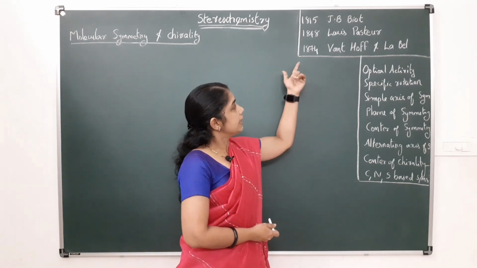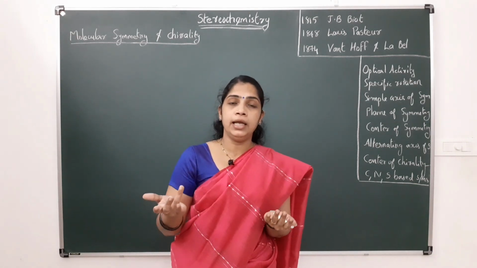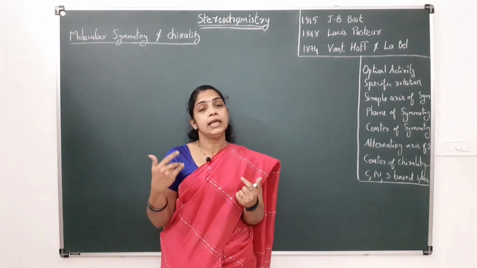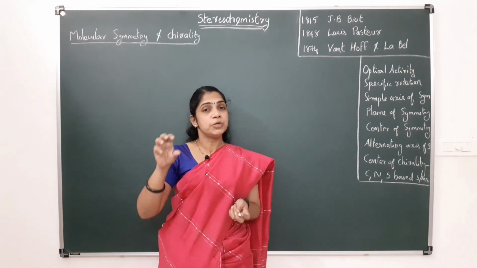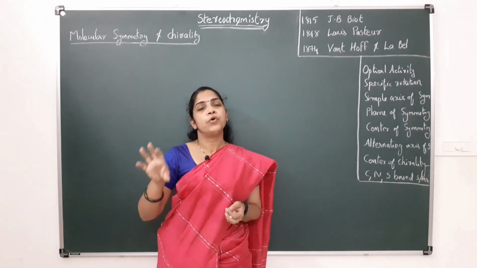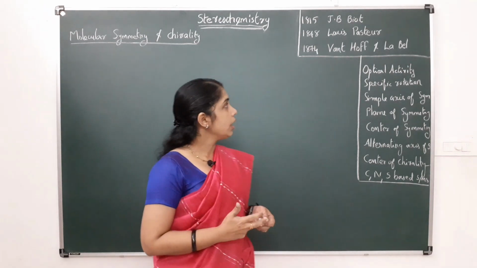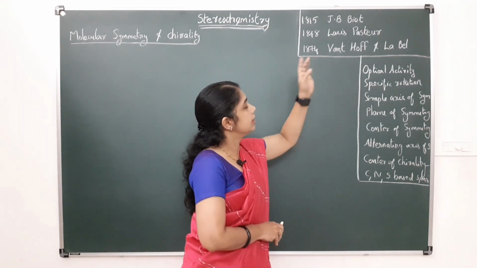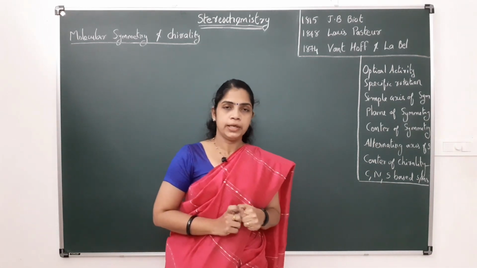After that, in 1874, Van't Hoff and Le Bel, these scientists independently and simultaneously explained that the tetrahedral geometry of the carbon, or the three-dimensional arrangement of the molecule, is the reason for this optical behavior, this optical activity. So they are actually the people behind the discovery of stereochemistry.